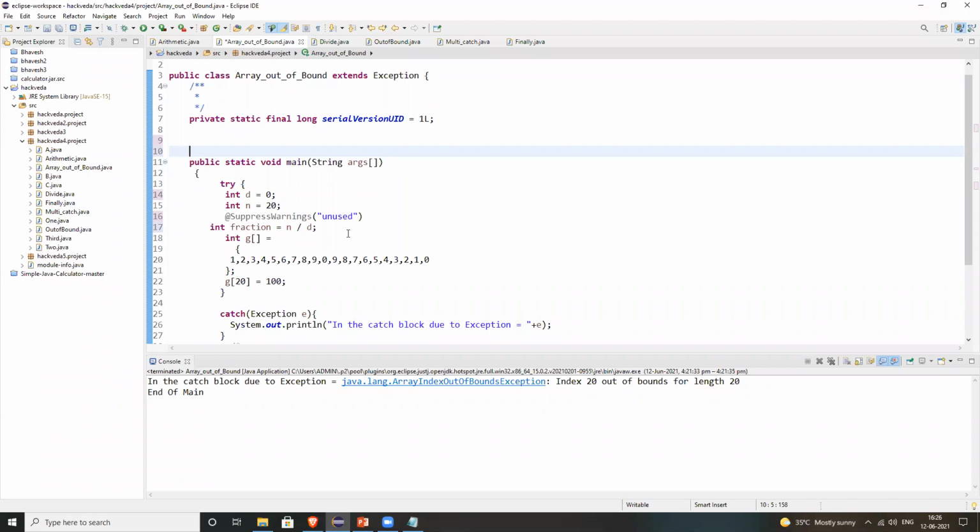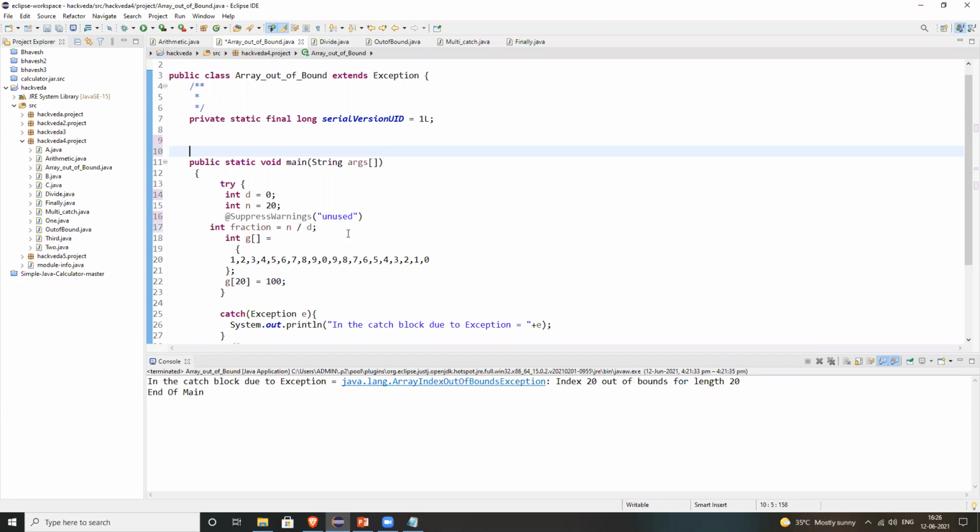But okay, no issue. You can remove this warning also, but be careful that whatever solution Eclipse is suggesting, you should know the meaning of it. I know that SuppressWarnings is used to suppress warnings.